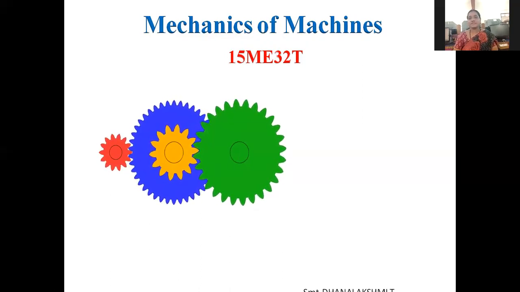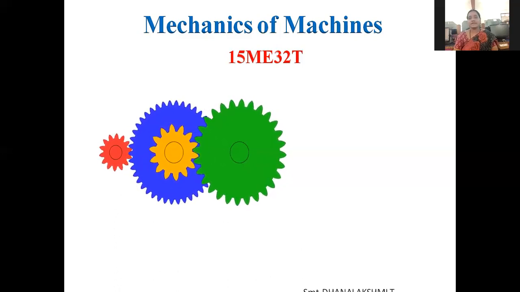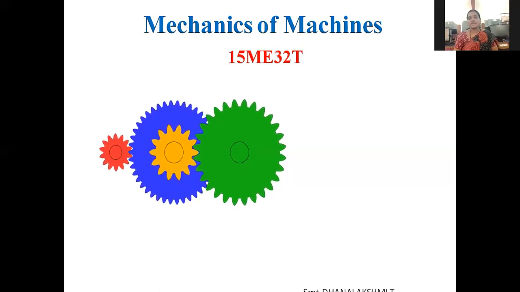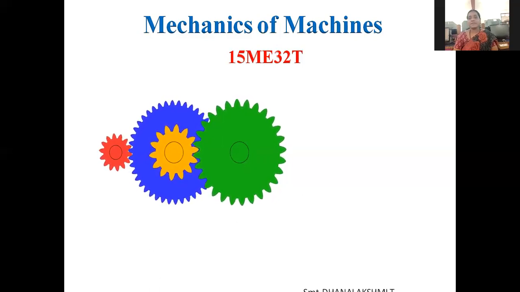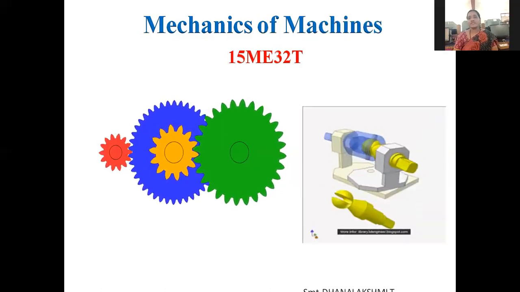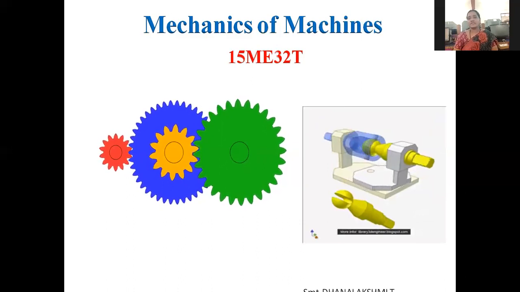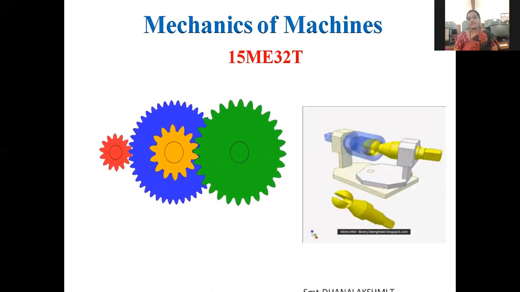You can see in the image. The green color is one gear, and from there to the smaller red gear, the relative motion is transmitted. We have also seen different types of shafts. How can a shaft rotate, and how can the relative motion be transmitted from one shaft to another shaft?